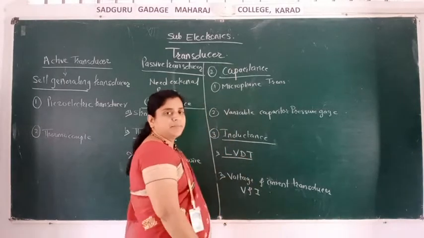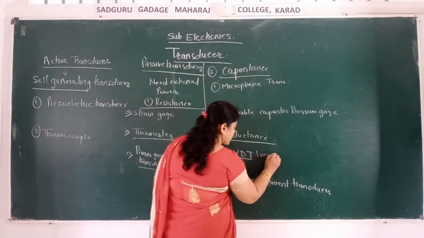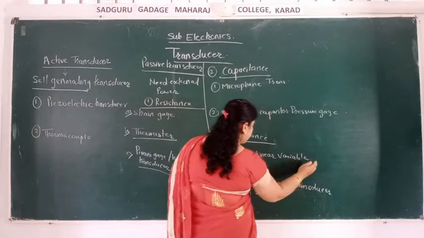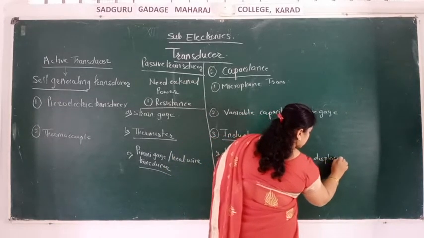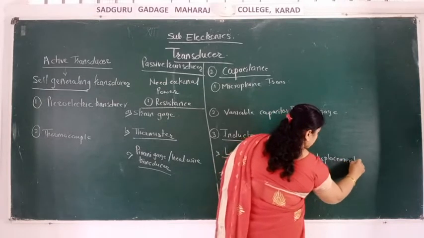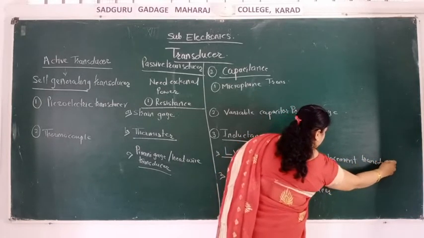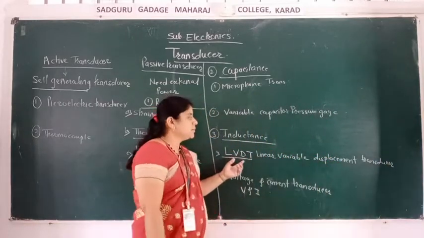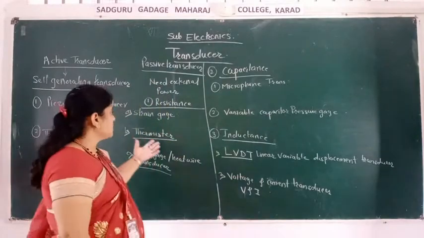LVDT means linear variable displacement transducer. We will see one by one what each transducer does.